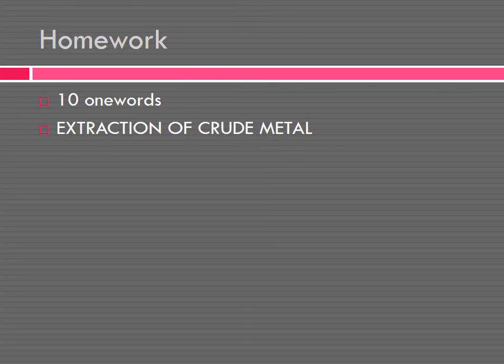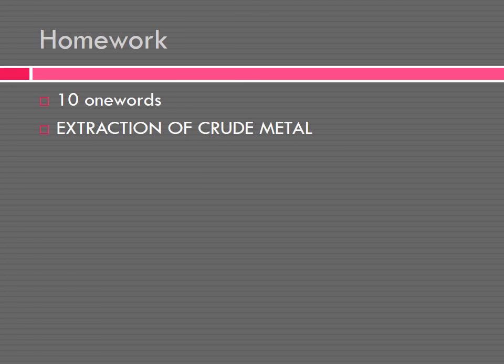In the heading extraction of crude metal, there are 2 topics, and further those topics are classified into 2 and 5 topics. In these topics you take one-words. And you have an assignment here. Extraction of crude metal, this big question.